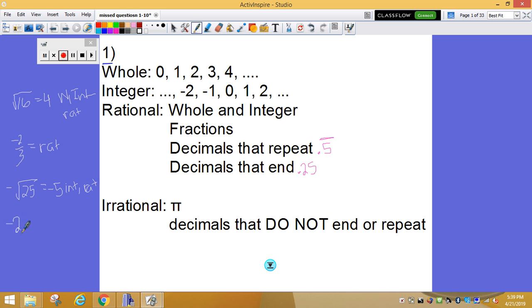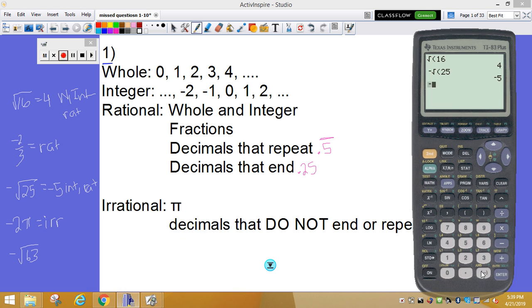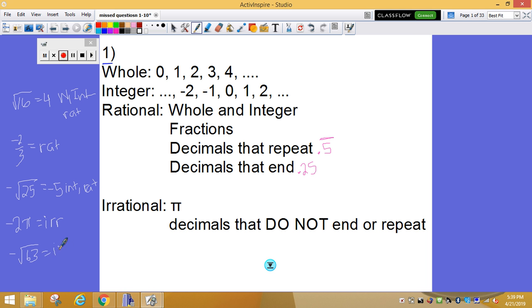All right, what if I gave you negative 2 pi? Well, if you ever see pi, pi is always irrational. It doesn't matter what number is with it. Pi is always irrational. What if I gave you negative square root of 63? Let's try that. Negative square root 63. Okay, so that's a super long decimal. It does not end, it does not repeat. So that means it's also going to be irrational.